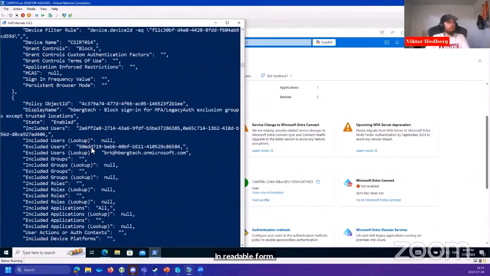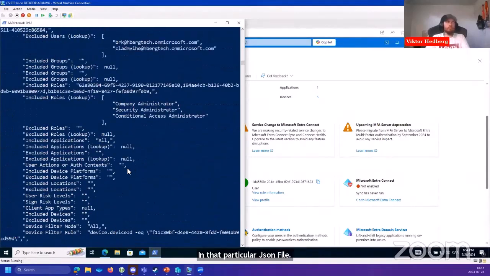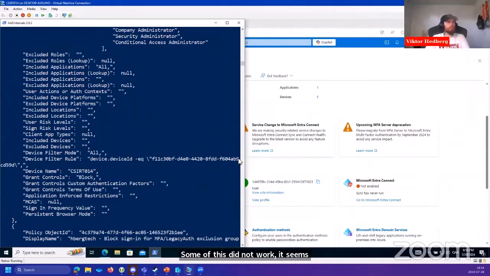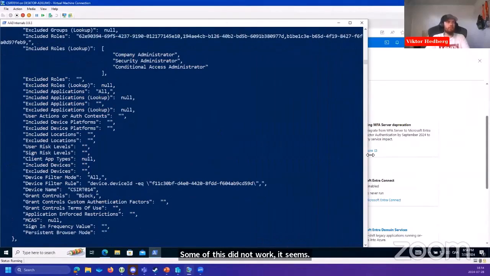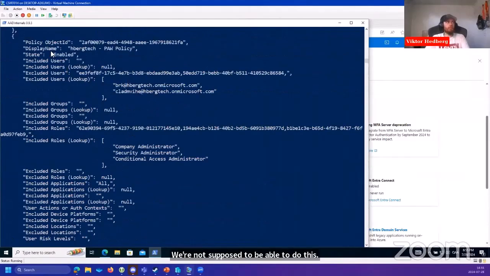Some of this did not work, it seems. I do apologize, but you get the point, right? We're not supposed to be able to do this, we can see here, here's the PAW policy.